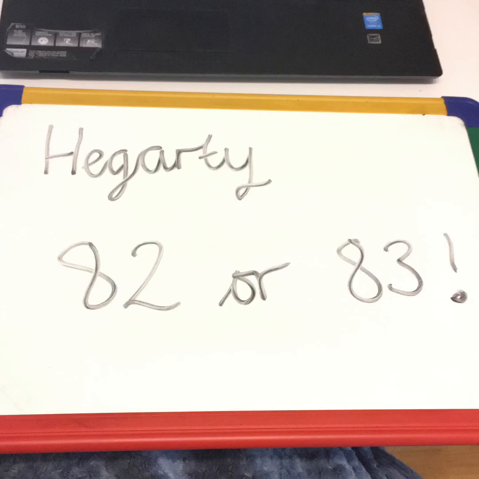So well done. Right, last little bit then. Hegarty maths, you can either do 82 or 83, or of course you can always do both. So 82 is fractions to percentages and 83 is involving decimals. So whichever one you want to think you need more practice at, I'd probably say 83, but if you want to do 82 as well, that's amazing. Right, see you later.